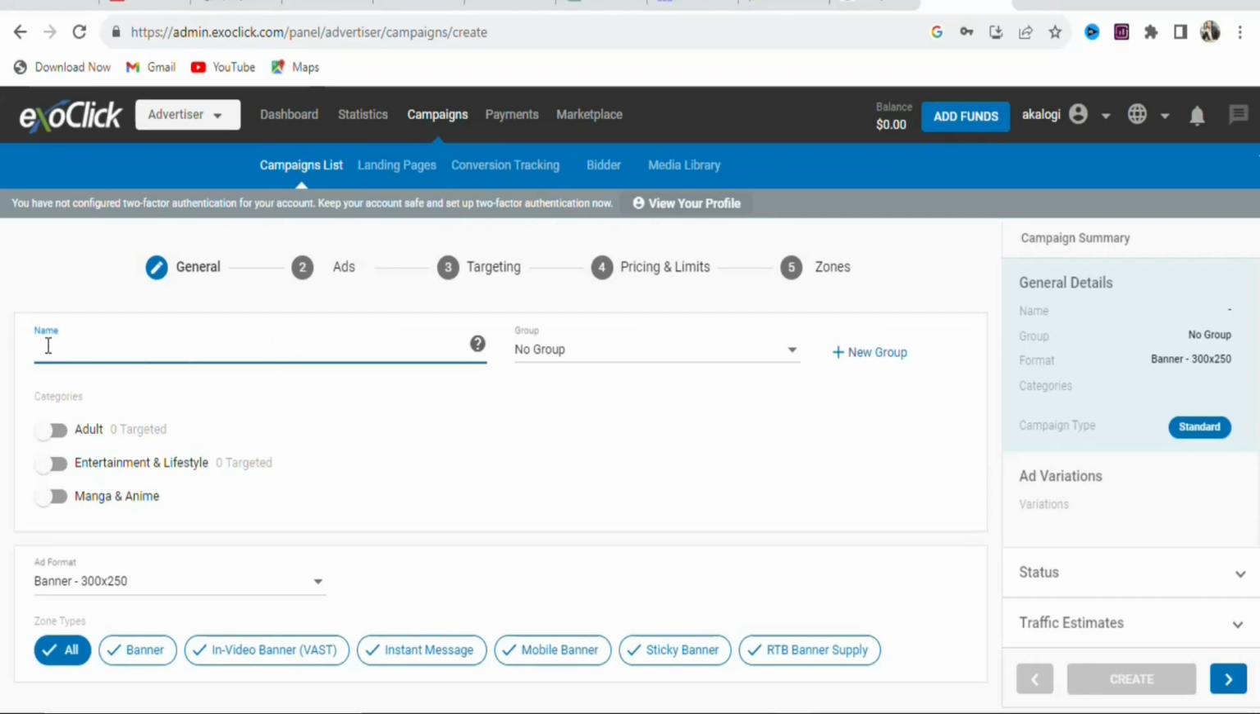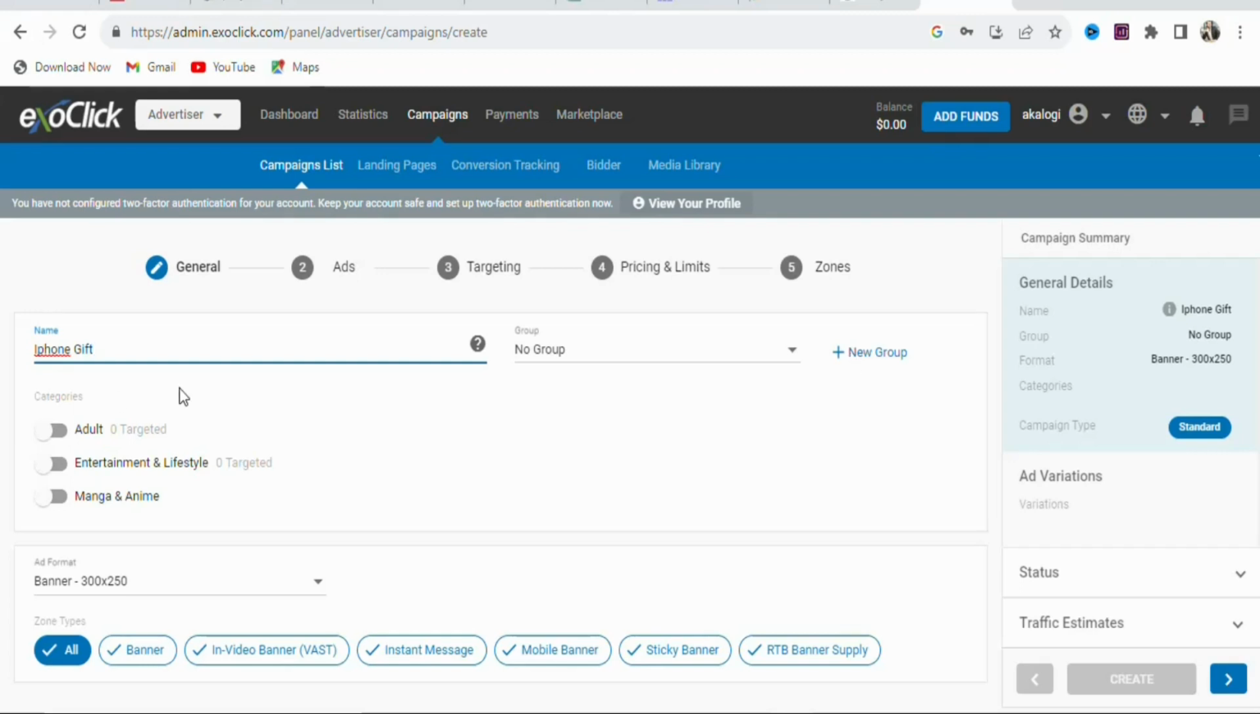So now what you have to do is type the name of your campaign right here. You can type anything that you want. In this case, I'm going to type iPhone gift, something like this. Once you type the name of your campaign, if you want, you can create an ad group, but in this case I'm not going to create an ad group. What we are doing is promoting a CPA offer, but if you want to promote many offers, you have to create an ad group. So you can click right here, new group, so that you can create a new ad group. But in this case we are not going to create an ad group.